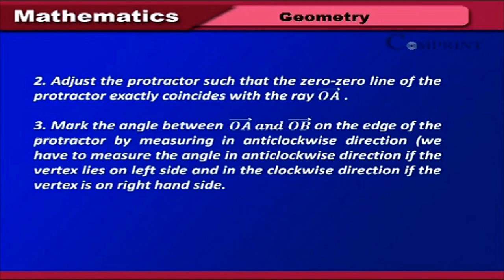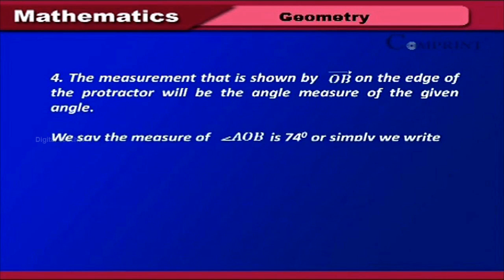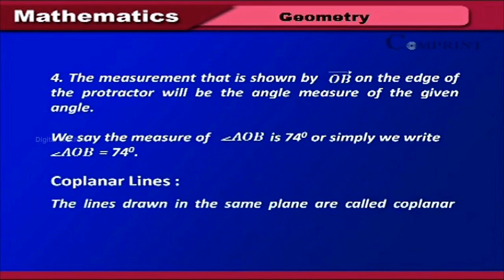Mark the angle between OA and OB on the edge of the protractor by measuring in the anti-clockwise direction. 4. The measurement that is shown by OB on the edge of the protractor will be the angle measure of the given angle. We say the measure of angle AOB is 74 degrees, or simply we write angle AOB is equal to 74 degrees.